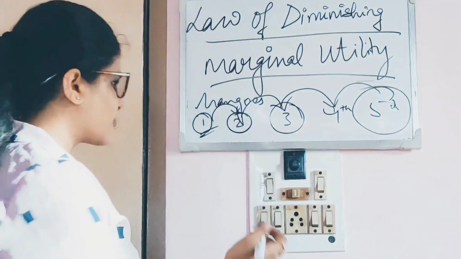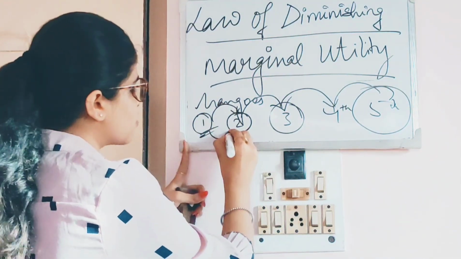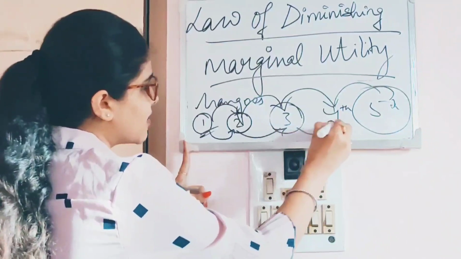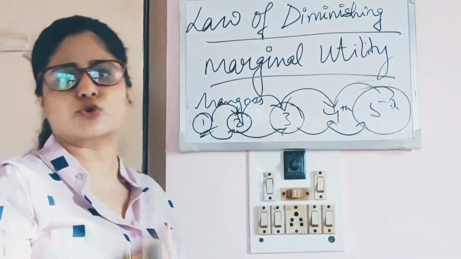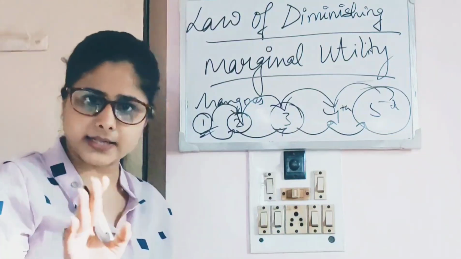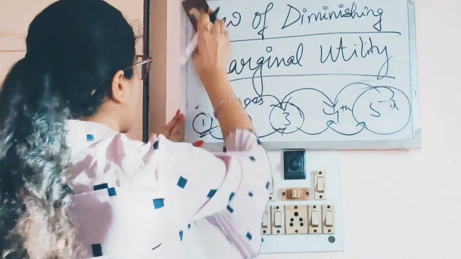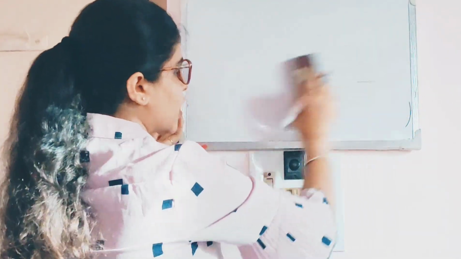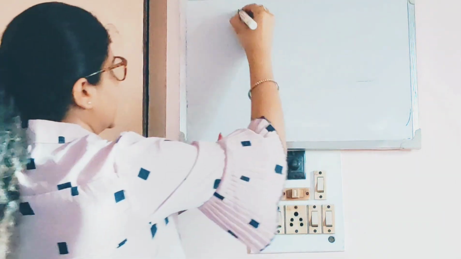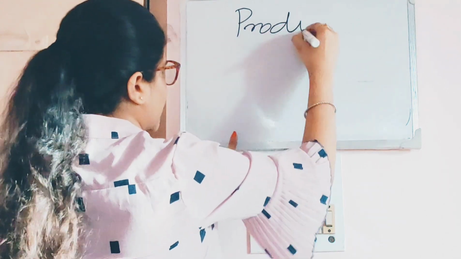So what we are observing here is that as we consume more and more of one commodity, the satisfaction level decreases, or the utility of that commodity decreases. Clear? This is what the law of diminishing marginal utility is. Great. Now, moving on to a new concept. We are done with the utility concept. I hope you understood it. If there is any problem, any query, please write it down in the comment box and I will definitely get back to you. Next. The next topic is production.